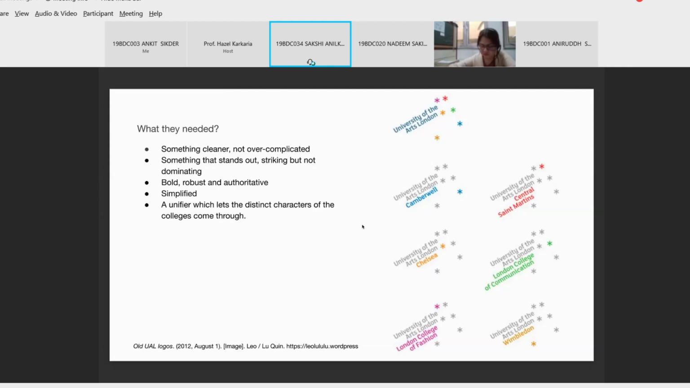So what was it that they needed? Firstly, something which was cleaner, not overcomplicated or over-designed. The next thing was that they wanted something which would stand out, but would not be very dominating. And the third thing was, as quoted by the chairman of UAL, they wanted something bold, robust, and authoritative. And the fourth was something simplified. And lastly, what did not work in the previous logo was that it did not show the federation of all the colleges coming together. So they wanted something which would be a unifier, but still the distinct characteristics of the colleges would come through. So this is the current logo.